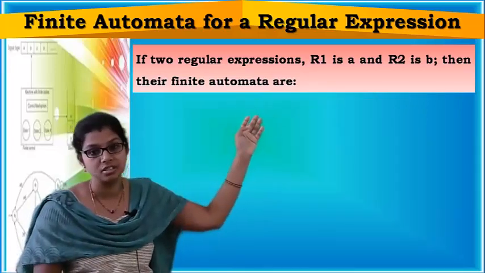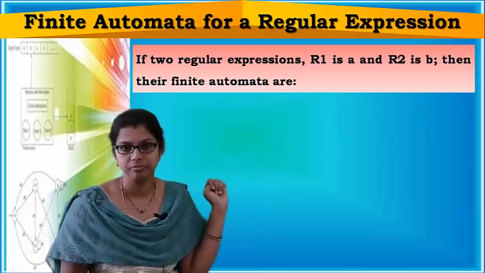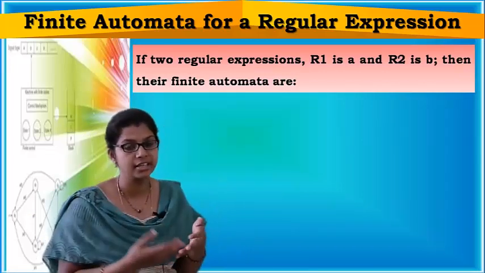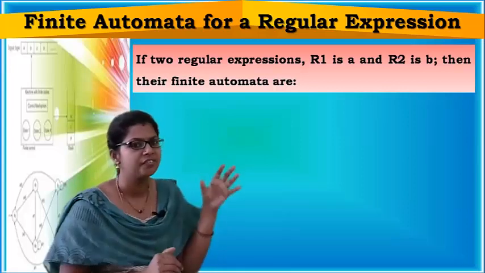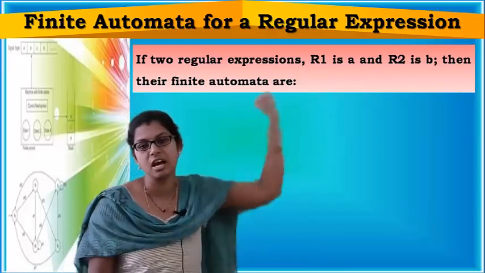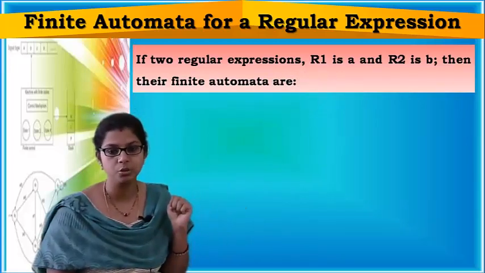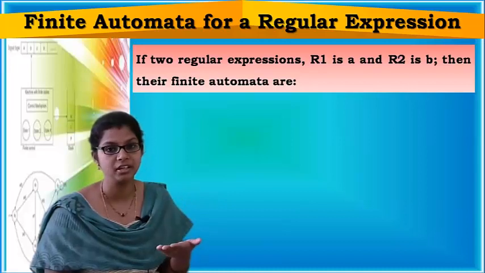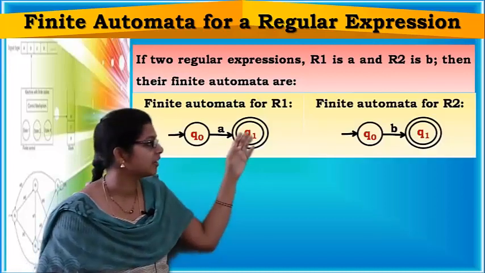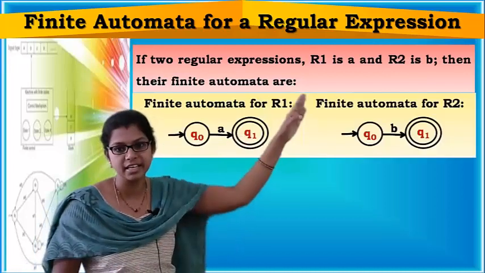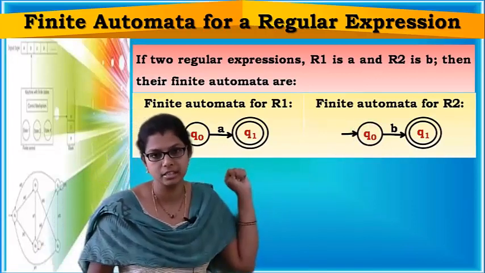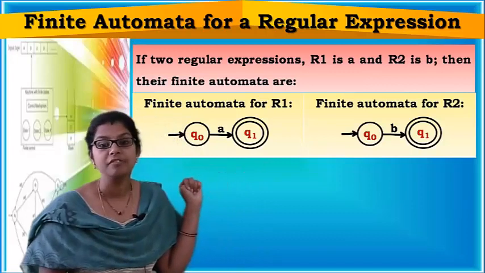So you have to construct finite automata for this. Before getting into the operations, regarding union, concatenation, Kleene plus, and Kleene closure, first let us construct finite automata for these two regular expressions R1 and R2. You already know the finite automata for a regular expression with no operations. Finite automata for R1: only A is getting accepted, so only A. Then R2, only B is getting accepted. Now you have to combine them.